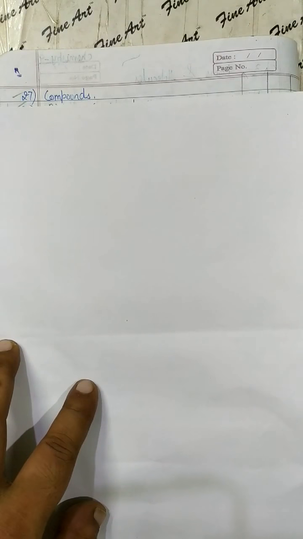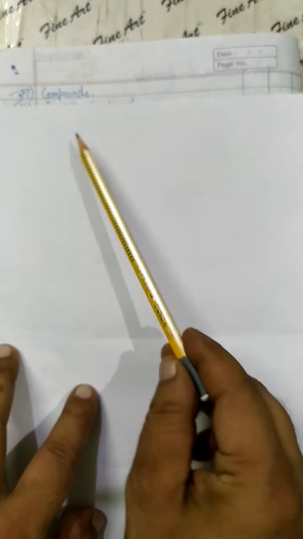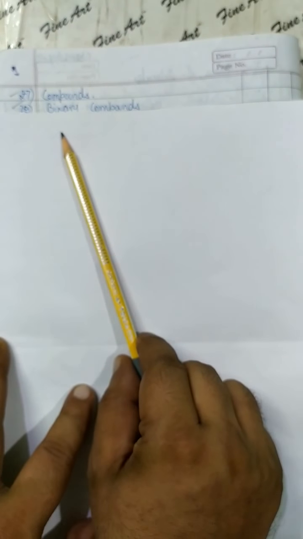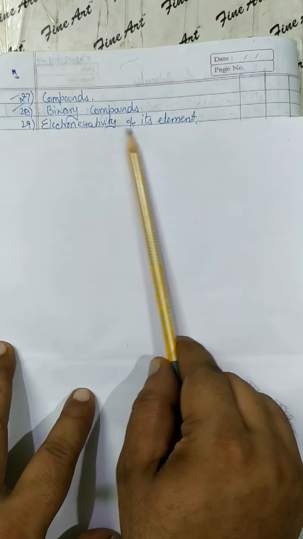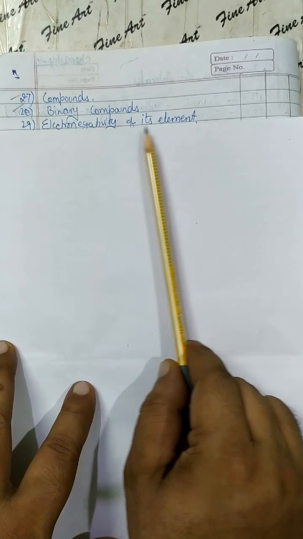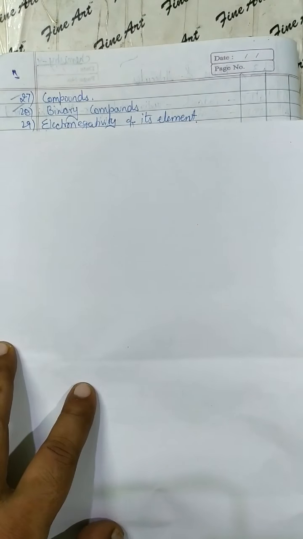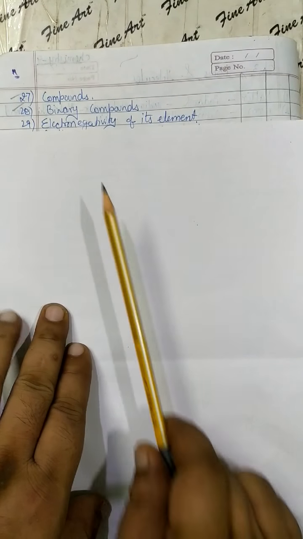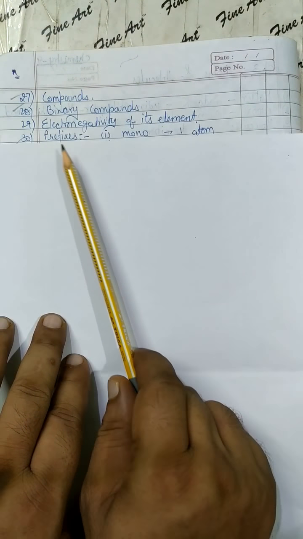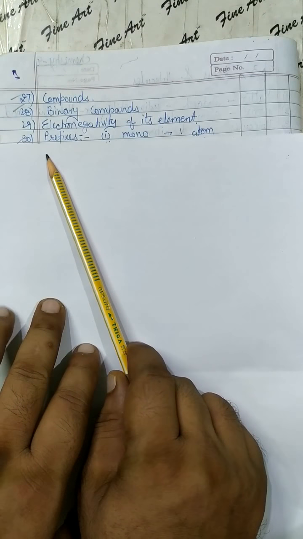Next are the compounds. We need to know the definitions and the meanings of compounds, with a few examples. Next is binary compound. Next are electronegativity of its elements. Now electronegativity, it's the charge actually. So we'll also study about this. Then are the prefixes.